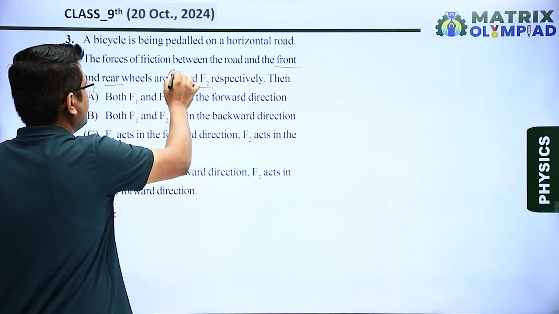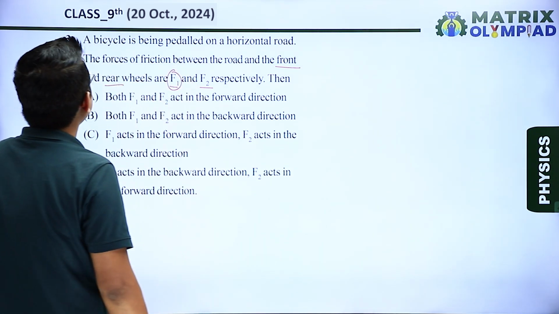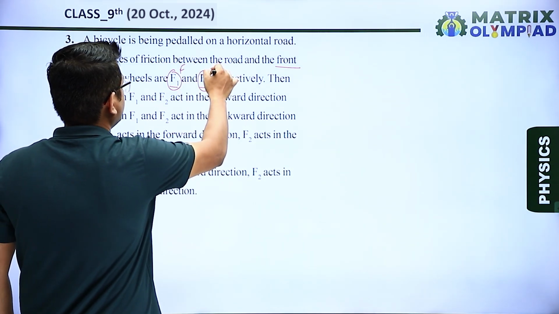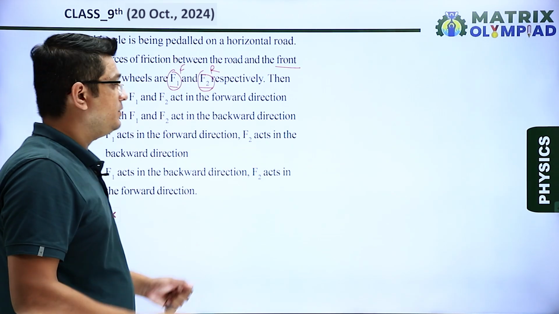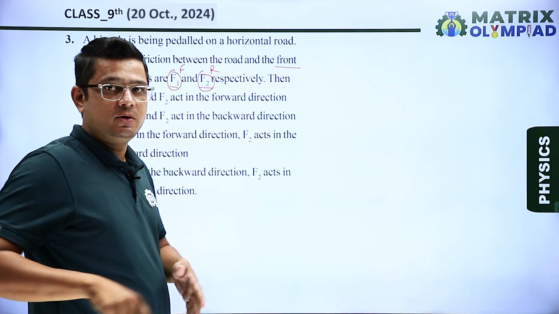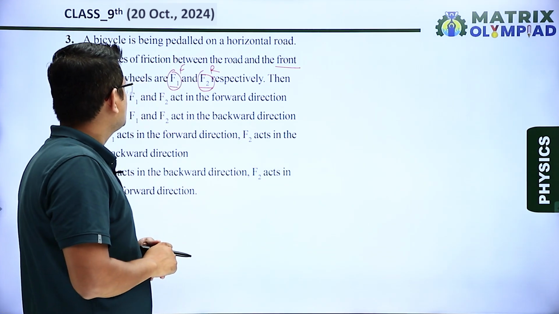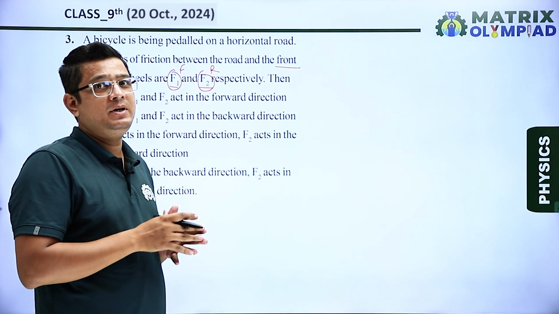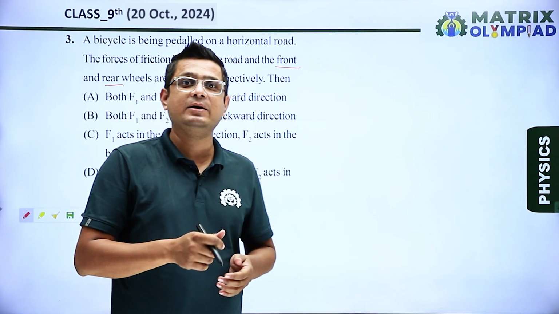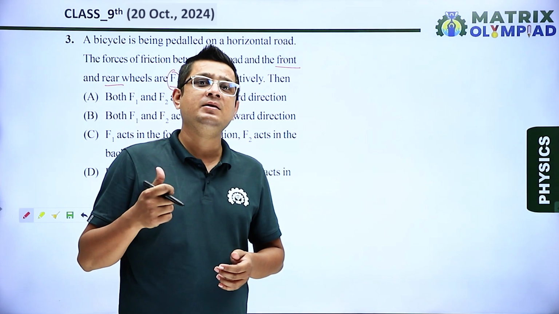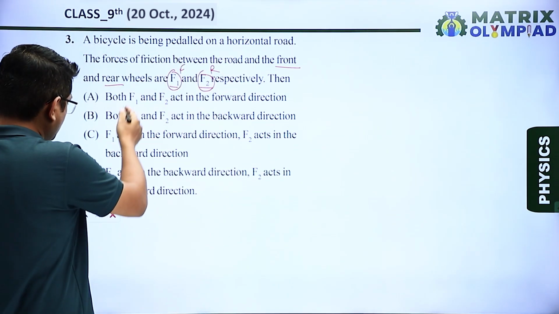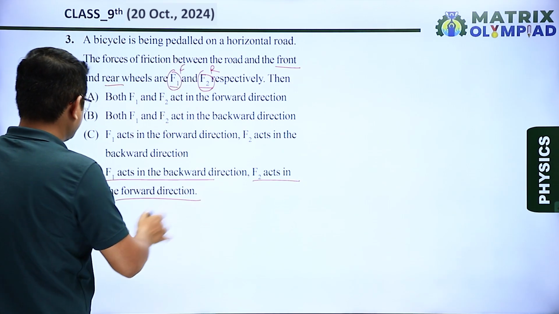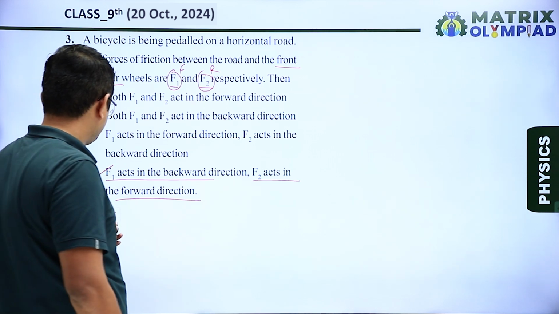Then, so what is F1? F1 is the force of friction acting on the front wheel, and F2 is acting on the rear wheel. So we know that whenever we are pedaling a bicycle, the force is applied on the rear tire. So the force acting on the front tire will be in the backward direction, while the force acting on the rear tire will be in the forward direction. So we will say out of this, F1 acts in the backward direction, F2 acts in the forward direction. So option D is our correct answer.